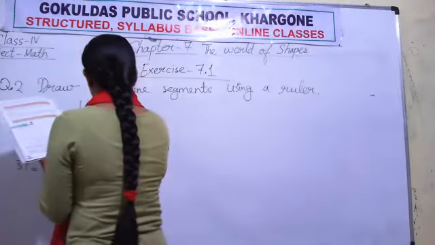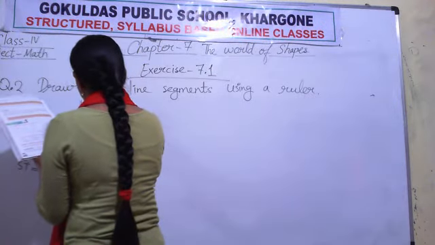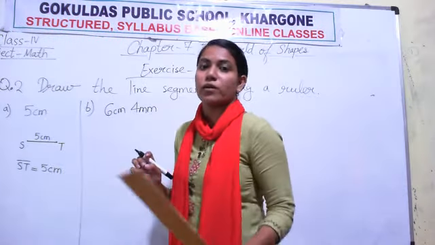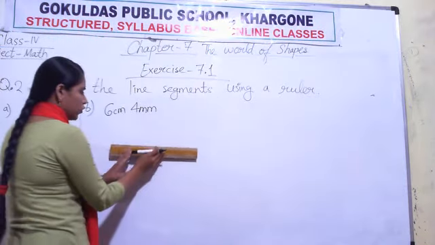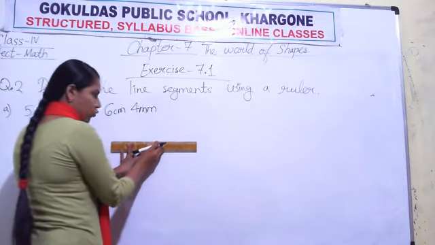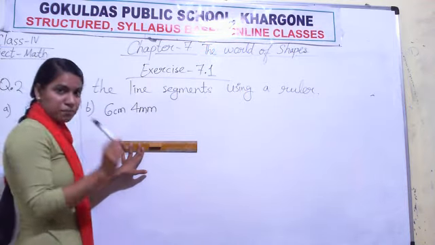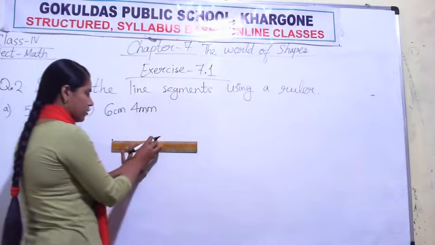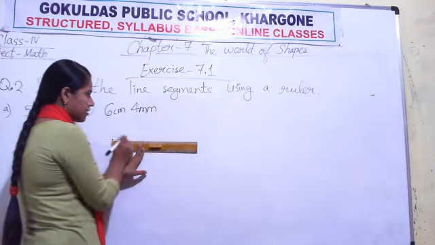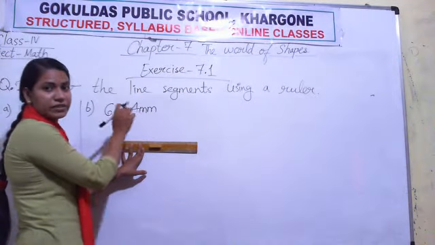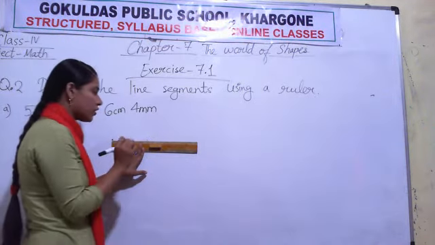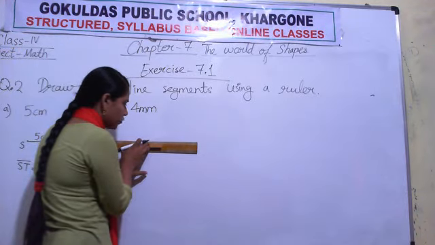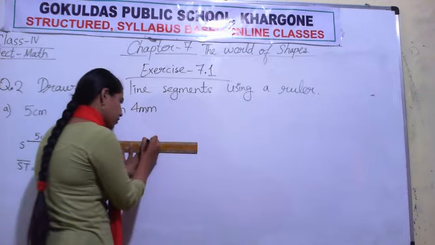In question B, the given length is 6 centimeter and 4 millimeter. So what you will do? You will place the ruler on your notebook. You will use pencil. Mark one point on 0 and another point on 6. After 6, how many millimeter? 4 millimeter means 4 small divisions. So after 6, count 4 small divisions: 1, 2, 3 and 4. Here.